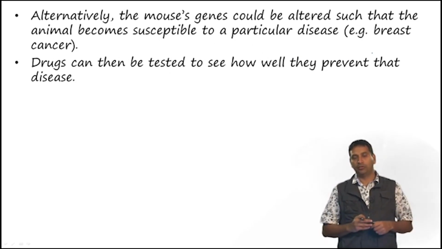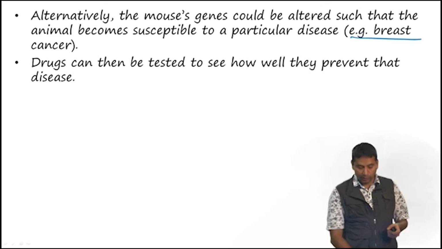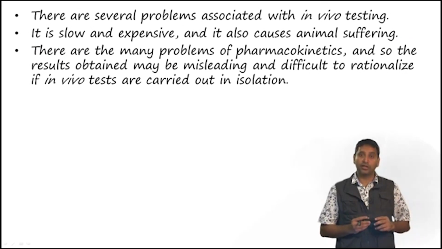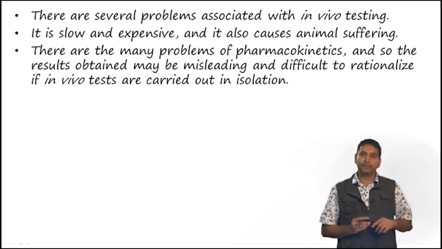Alternatively, the mouse genes could be altered such that the animal becomes susceptible to a particular disease. So, for example, if we are able to induce breast cancer in animals, then we would be able to test the drug in a fairly relevant model. Of course, there are several problems associated with in vivo testing. It is slow, it is very expensive, and it also causes animal suffering, which is unacceptable to many.